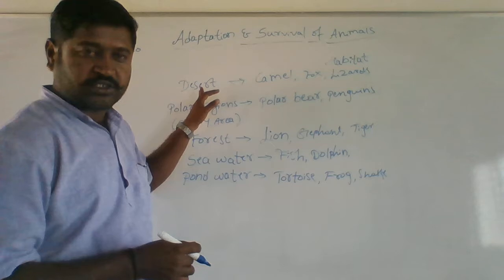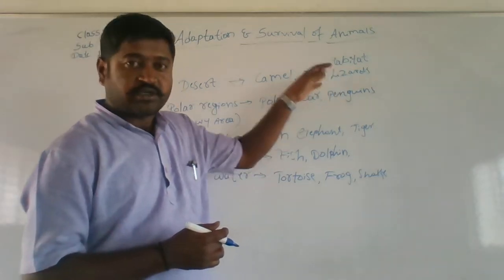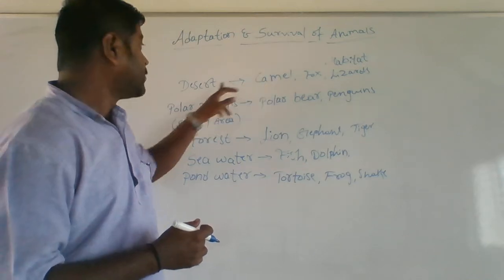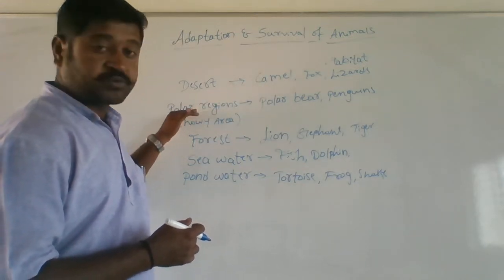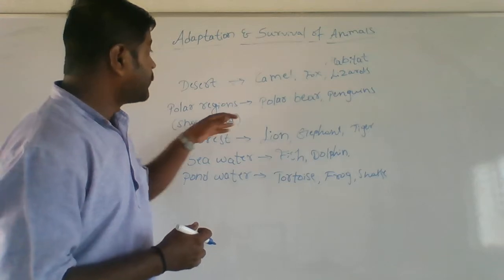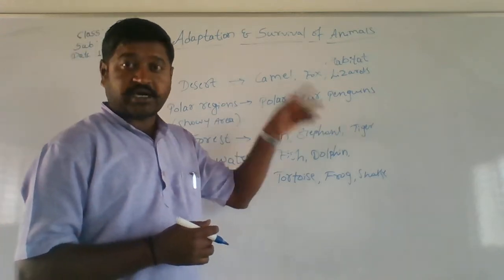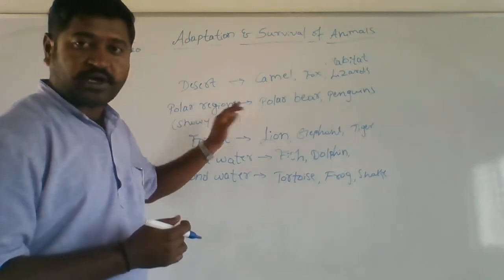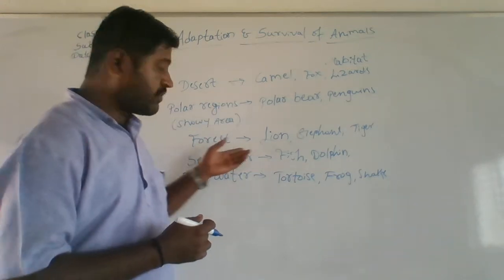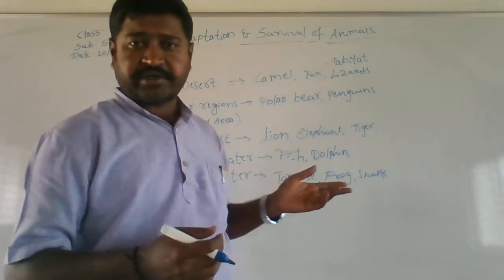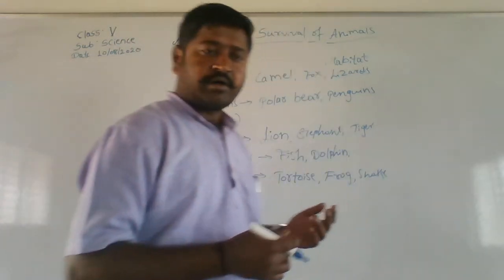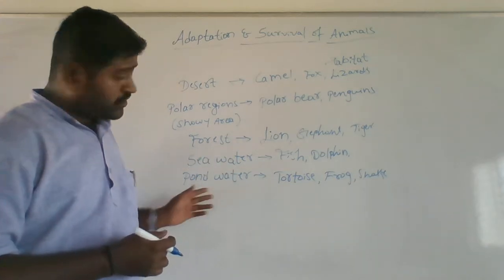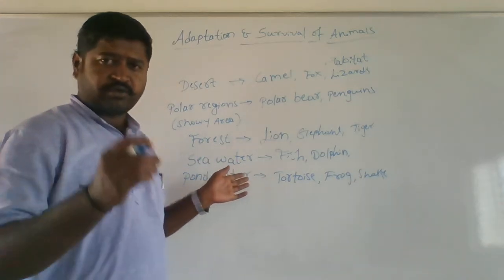For example, the animals which live in the desert, their habitat is the desert. For example, the camel's habitat is the desert. Then the next one is the polar region or snowy area. We find polar bear and penguins in the Arctic and Antarctic region. So their habitat is that particular polar region. Then next we have forest: lion, tiger, elephant, bear. Their habitat is the forest.